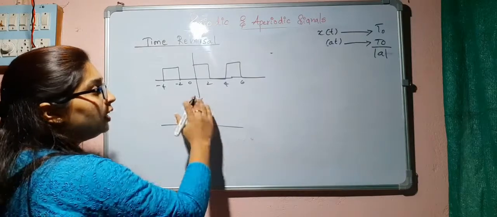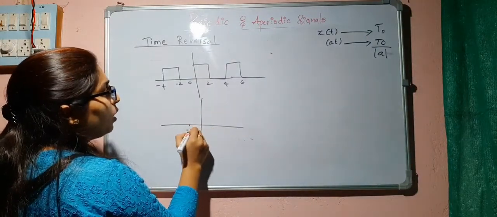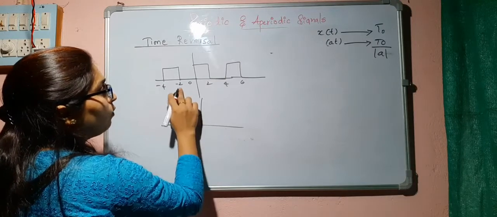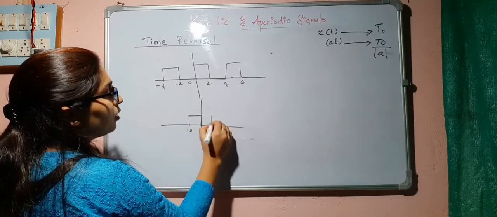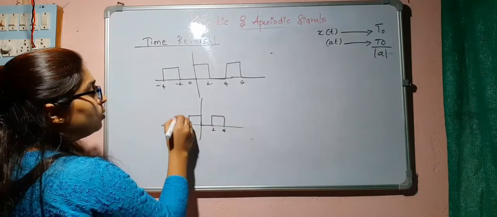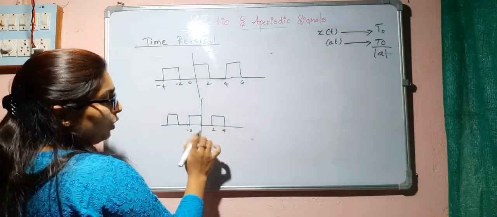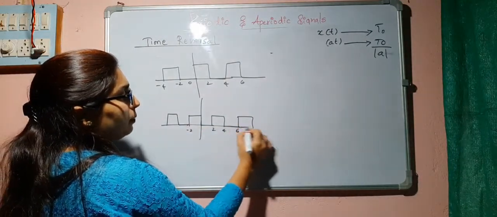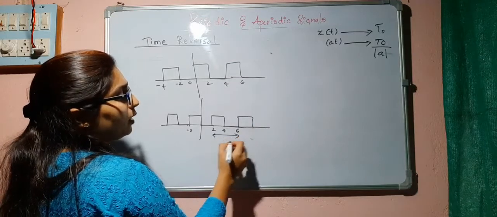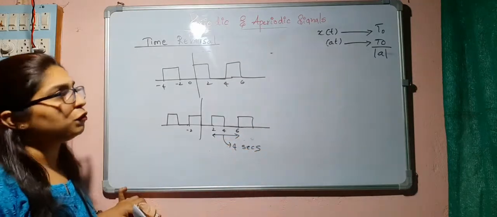Whatever the value was at 2, now I will get at minus 2, and whatever the value is at minus 2, I will get at 2. So this will be your reversal. Again there is no difference, and again from 6 it will be repeating. So we can see the period will be 4 seconds only. It is repeating after 4 seconds.